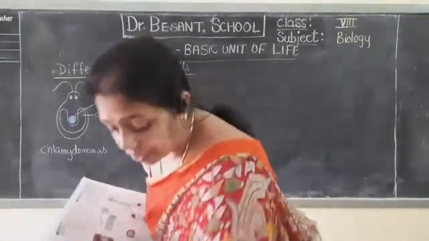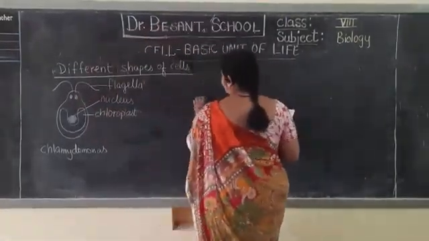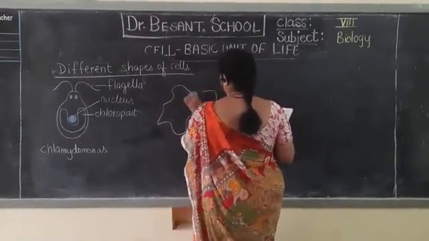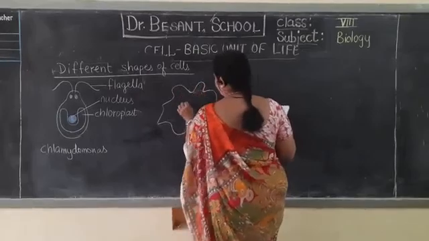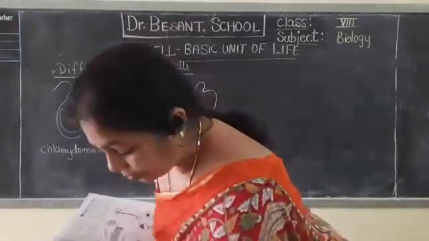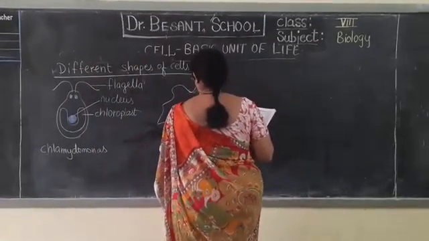Now another one I shall draw, which is an animal. The speciality of this is that it does not have any particular shape. The uniqueness of this animal is that it does not have any particular shape.